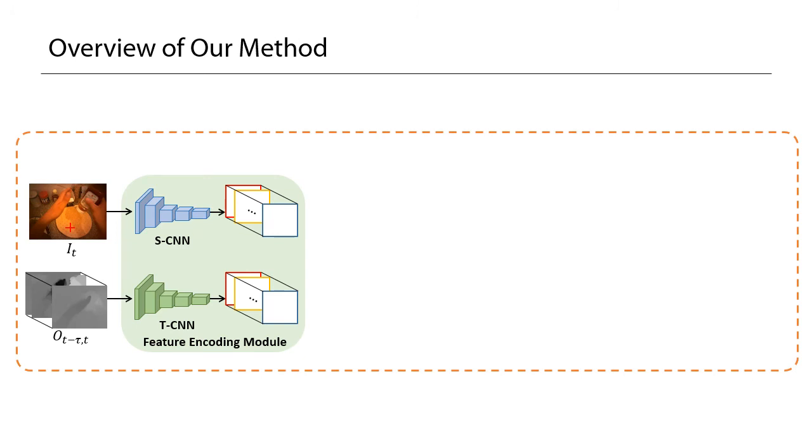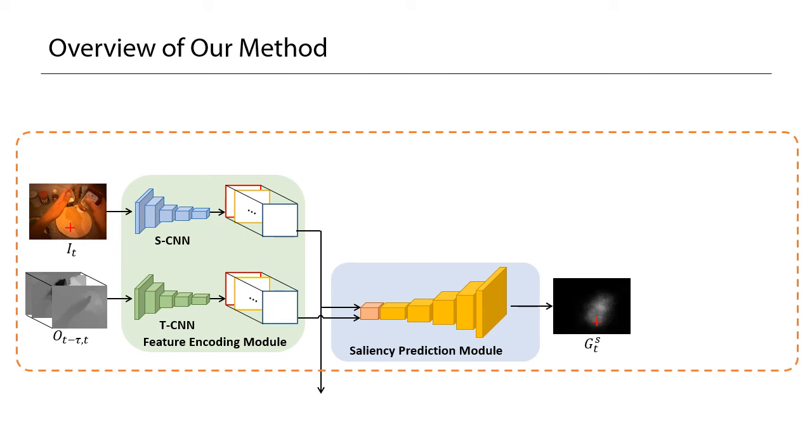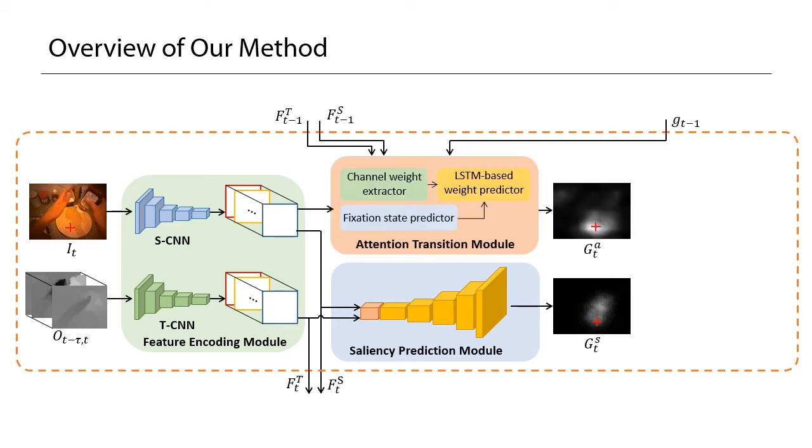This is an overview of our method. Given the current RGB image frame and stacked optical flows as input, we use the spatial CNN and temporal CNN to get deep features. These features are then passed to the saliency prediction module to get the gaze probability map in a bottom-up manner. The input features are also given to the attention transition module to get the gaze probability map based on task-specific and semantic level attention transition patterns.